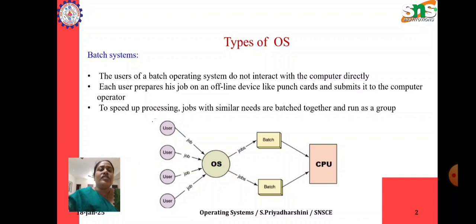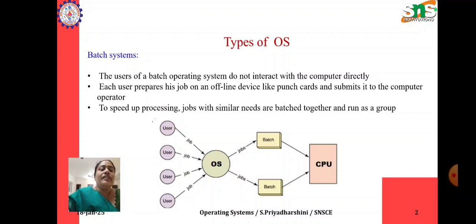So in this session, we are going to see about the different types of operating system. In general, we have 7 different types of operating system like batch systems, multiprogramming system, multitasking or time sharing, multiprocessor, we have distributed OS, mainframe OS, then we have real-time operating system, desktop system, so on. So first we'll see the first type of operating system, that is batch system.